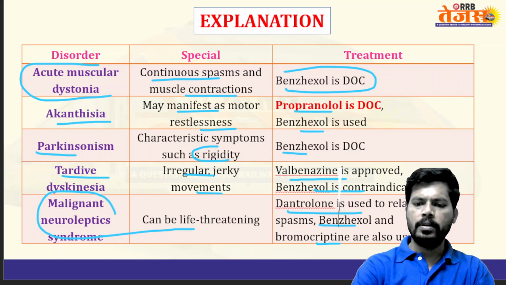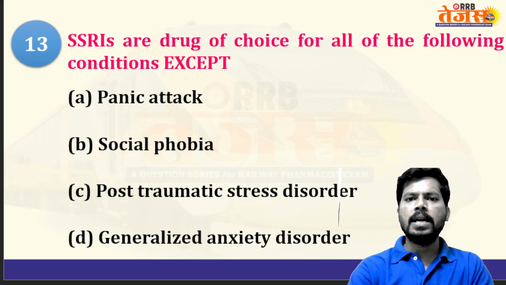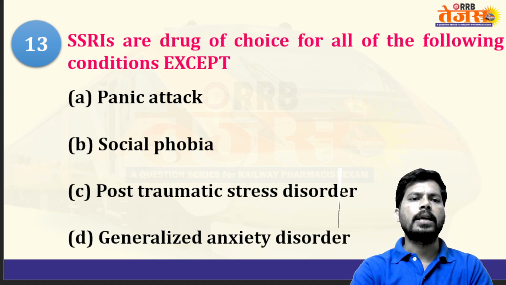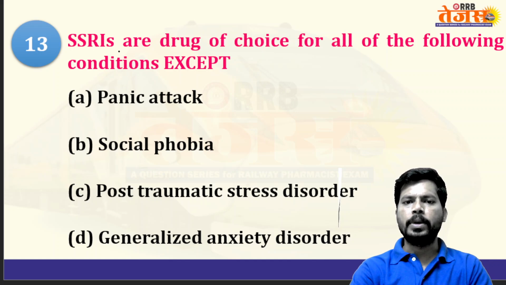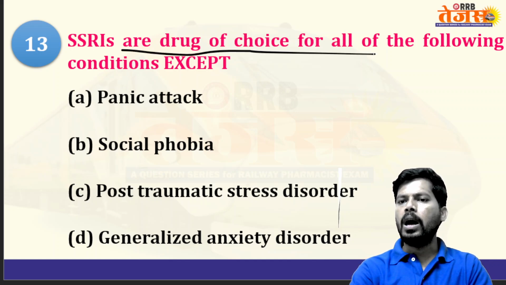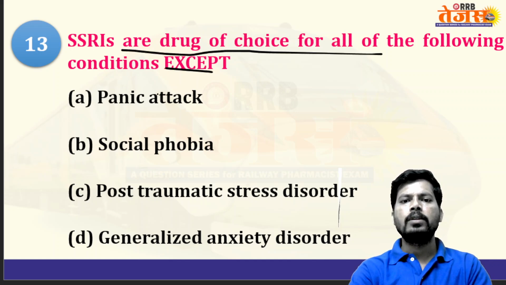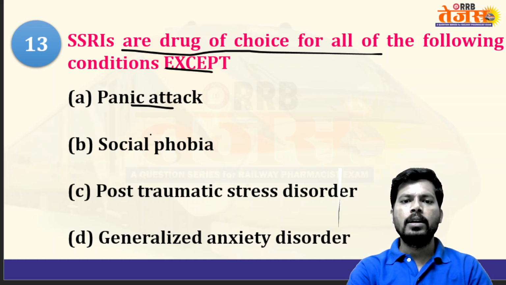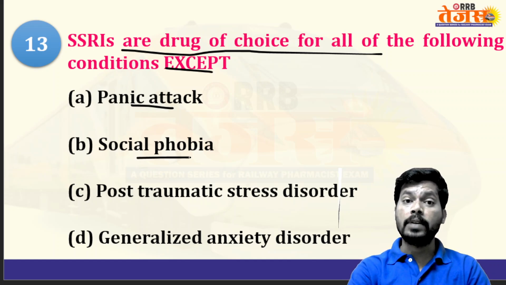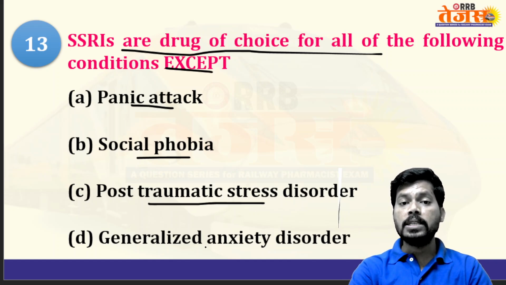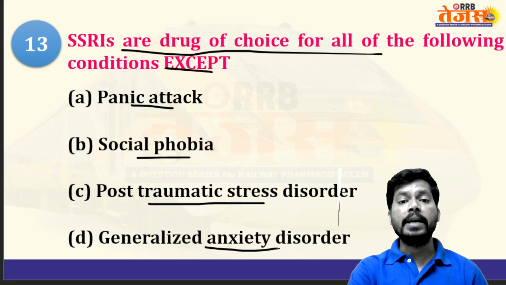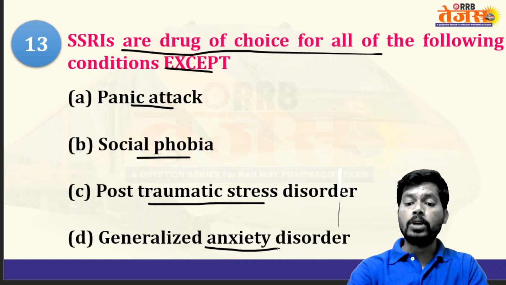So going forward to the next question: SSRIs are drug of choice for all of the following conditions except. Selective serotonin reuptake inhibitors are drug of choice for panic attacks, sudden panic attacks, seeing snakes, social phobia, not interacting with people, post traumatic stress disorder, and generalized anxiety disorder, GAD.